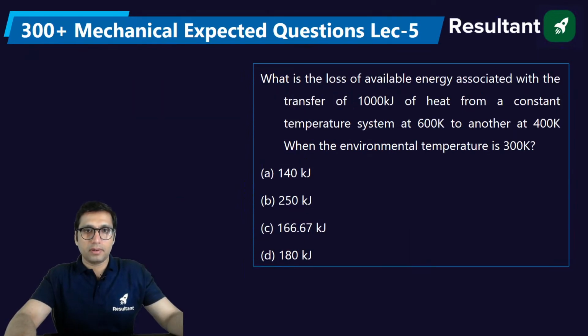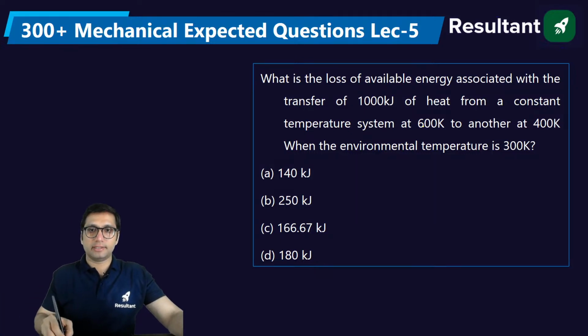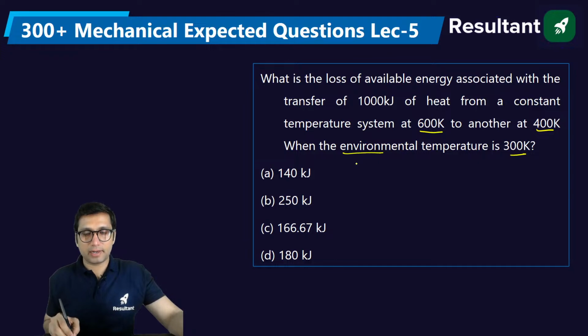Next question. What is the loss of available energy associated with the transfer of 1000 kilojoule of heat from a constant temperature system at 600 Kelvin to another at 400 Kelvin when the environmental temperature is 300 Kelvin? So environmental temperature is known by many names. You can call it ambient temperature. You can also call it surrounding temperature. So surrounding, environmental or ambient temperature is given.